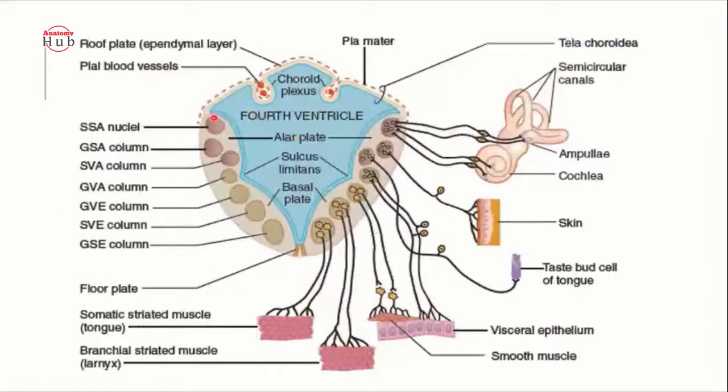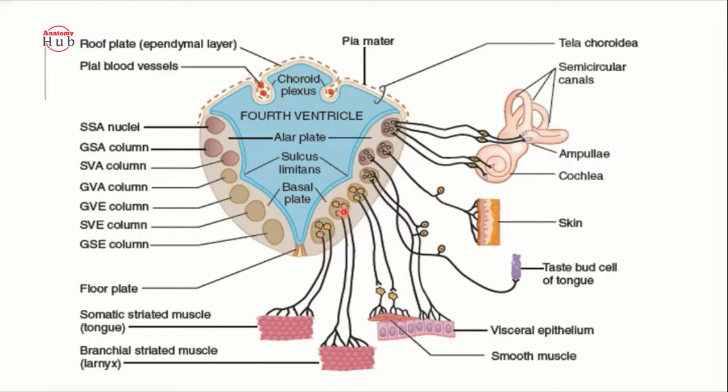So see here more clearly. This is the dotted line. This is your pia mater. So the pia mater, the ependymal zone and the arachnoid mater form the tela choroidea. But if you include the arteries and the ependymal cells along with the pia mater, then that will form your choroid plexus.